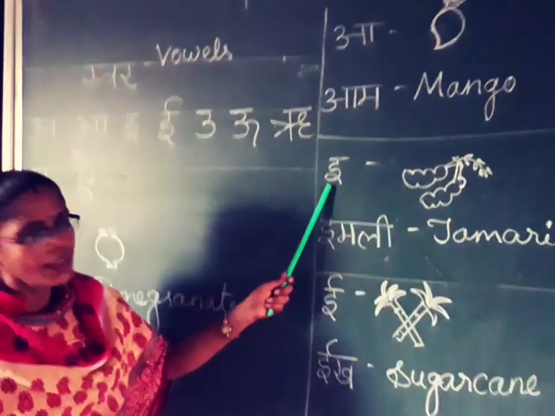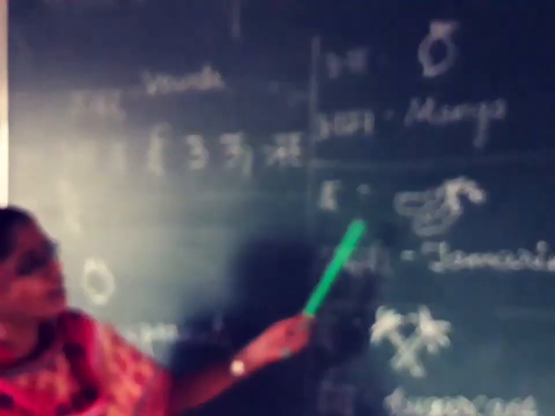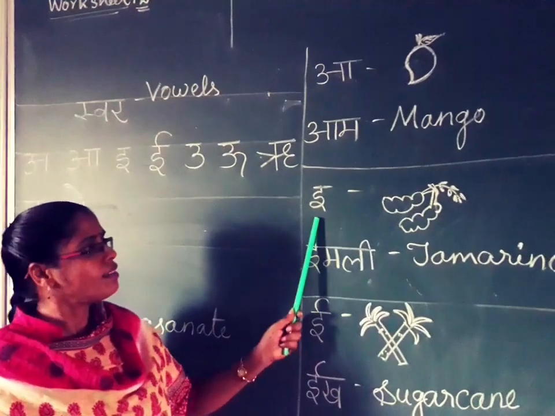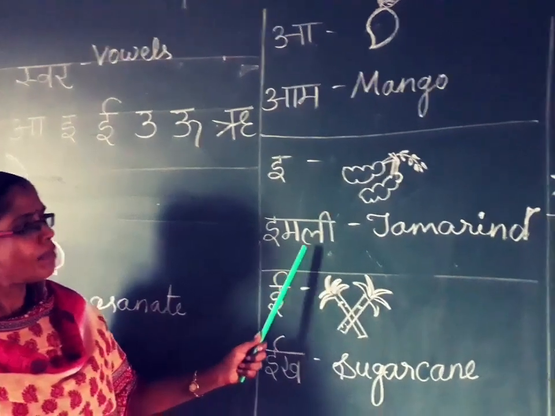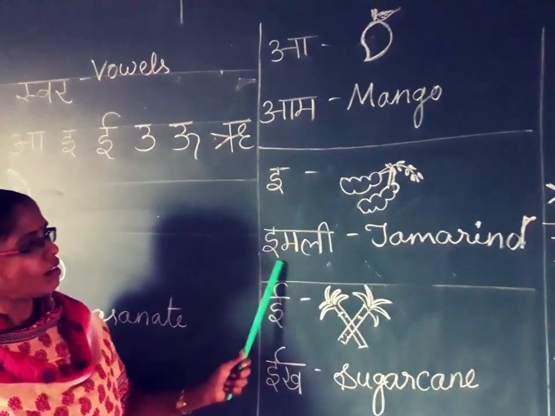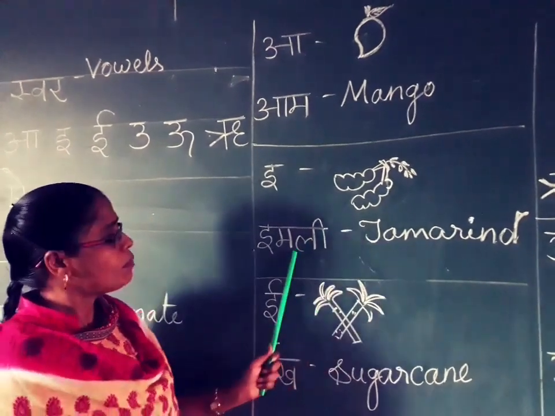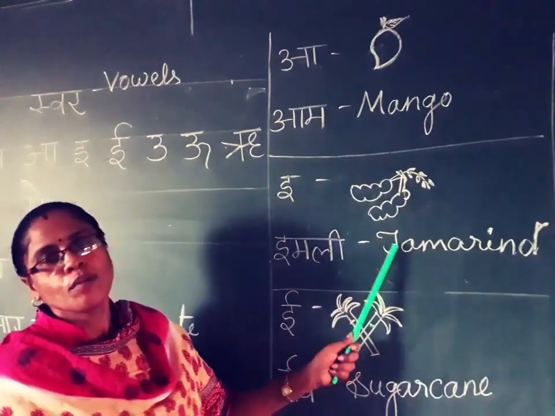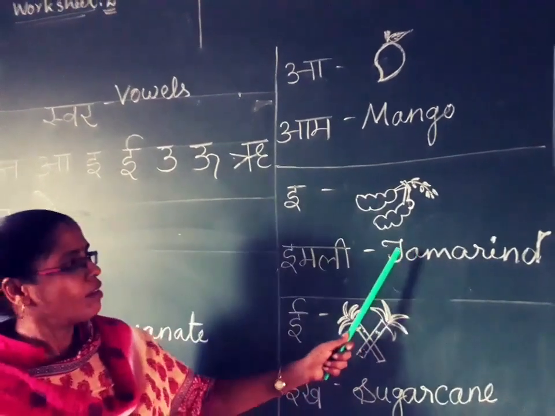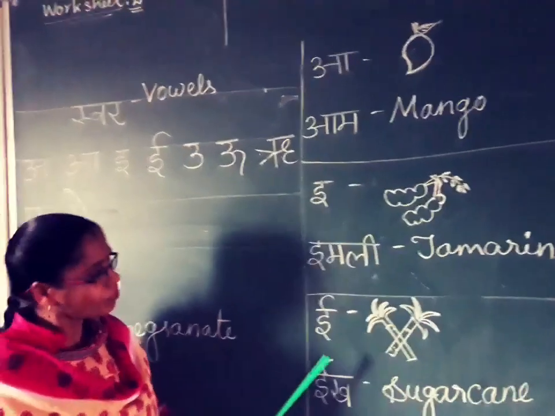Next one. E. What is this letter? E say imli. Imli means tamarind. What is tamarind used for? We prepare pepper water and add it to the sambar. Okay. The next one.